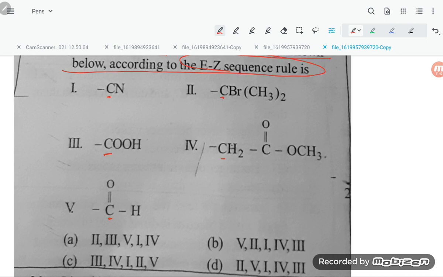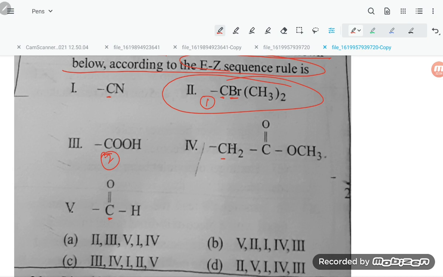If you see, students, the second one will be the highest priority because CBr has the highest atomic mass. So this is going to be first. Then hydrogen, oxygen, nitrogen, and then oxygen. So here oxygen is there, so this will get the second number.